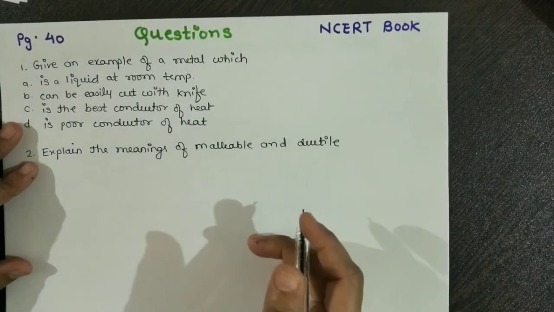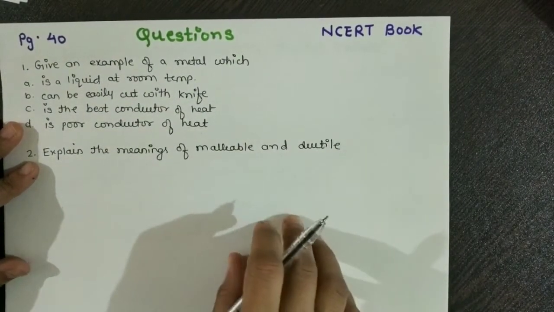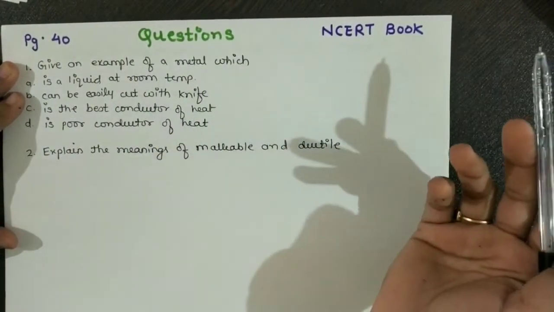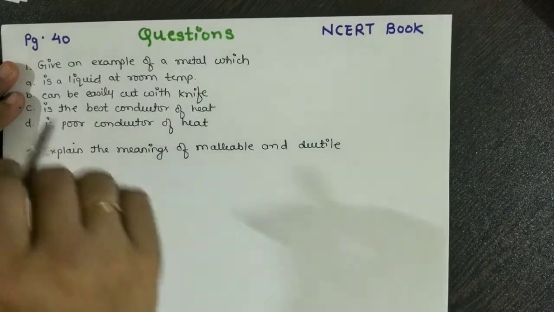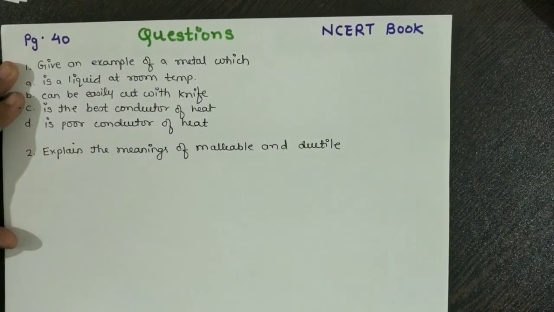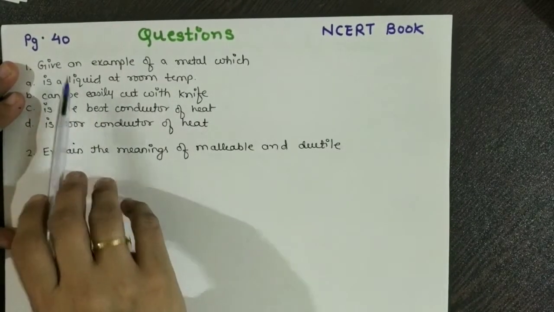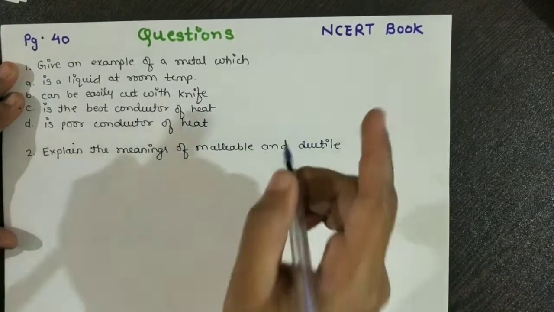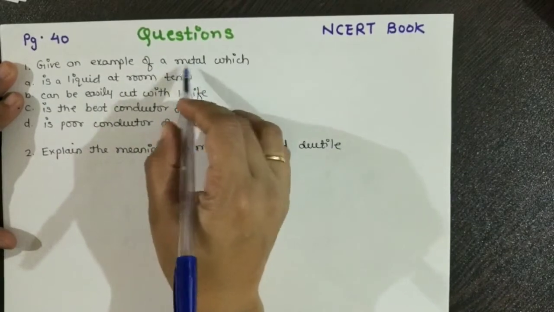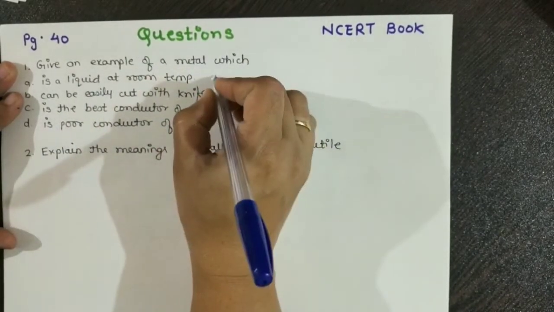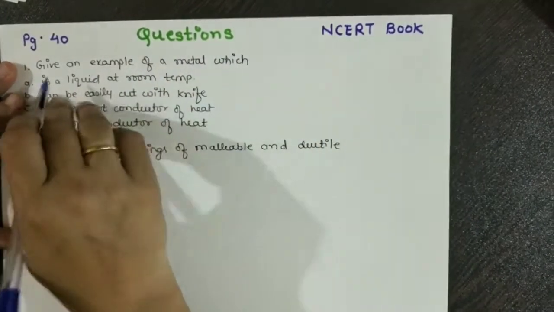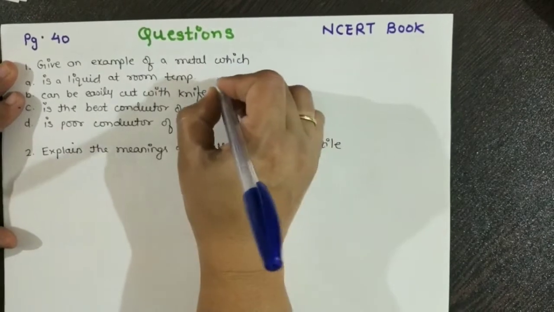Now, based upon the physical properties we discussed, the NCERT book has some questions related to the physical properties, page number 40. Let's discuss the first question: give an example of a metal which is a liquid at room temperature. I have told you the exception is mercury. Mercury and gallium are both options, but only one example is asked, so we will write mercury.